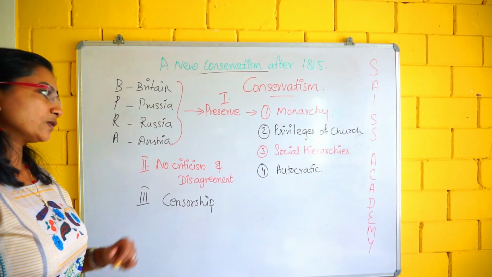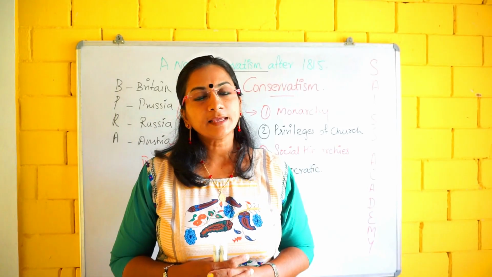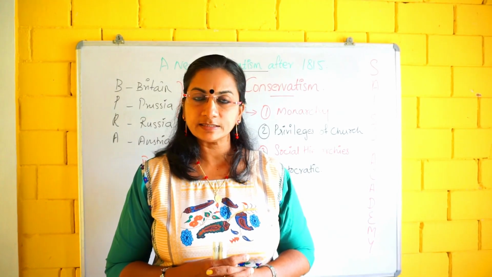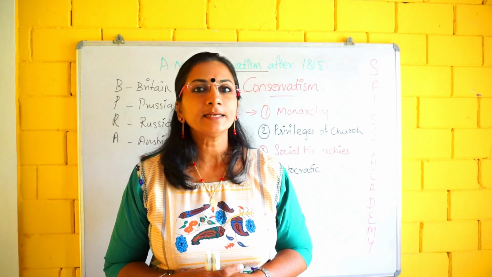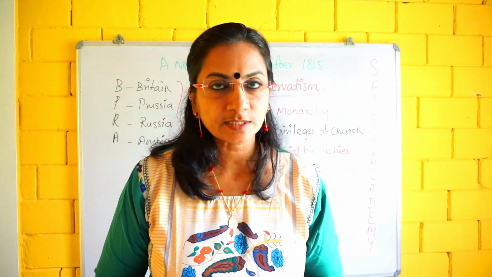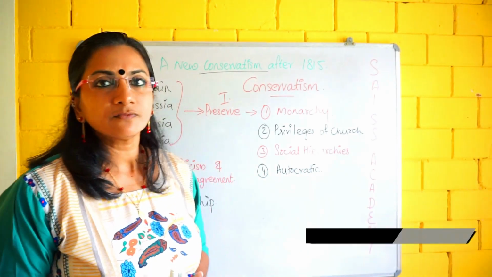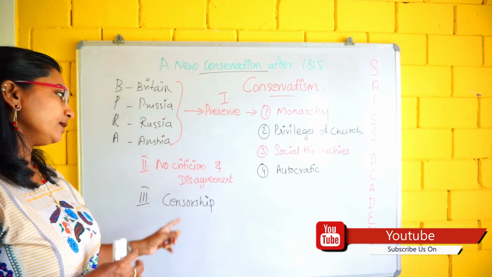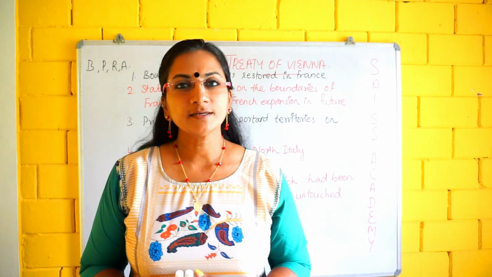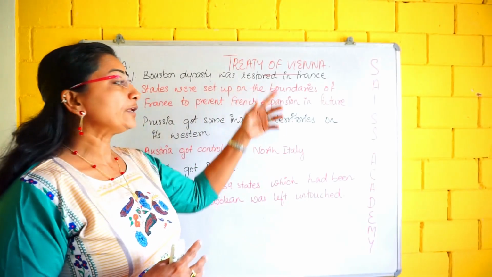Got it? There is a question for you. The question is, 3 features of the conservative regimes set up in Europe following the defeat of Napoleon in 1815. You can expect a question like that. So if the question comes, what would you have to do? You have to answer this. These are the 3 features. Understood? Okay, children.